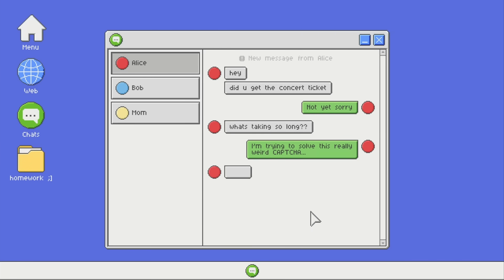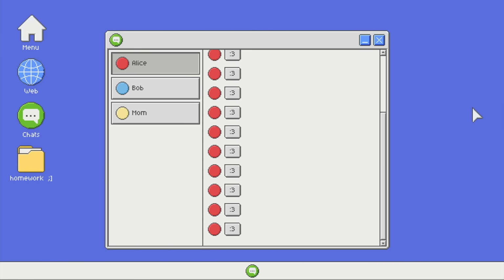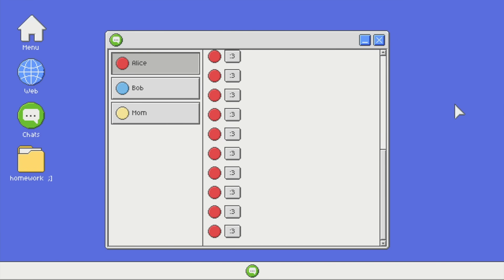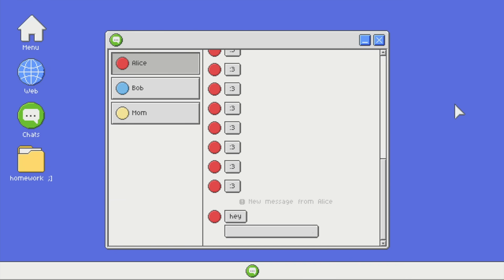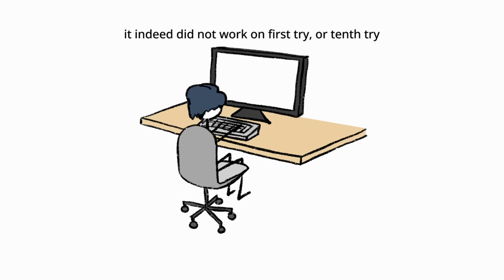This is because it has to stay in sync with the messages. As you can see though, the text exchange is currently not long enough to get the scroll bar involved, so I had no choice but to have Alice aggressively spam text me. And through the magic of editing, the scroll bar actually worked seamlessly on first try.